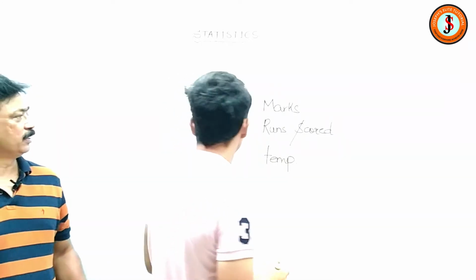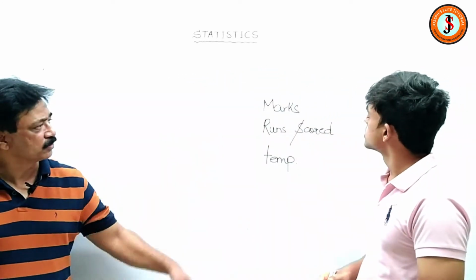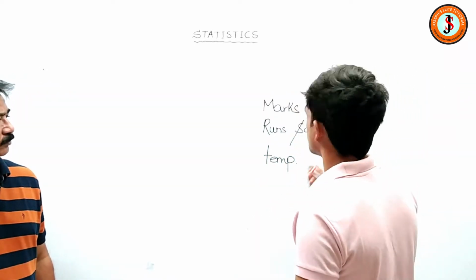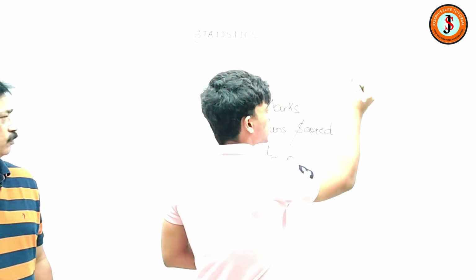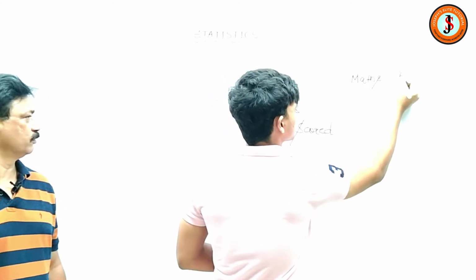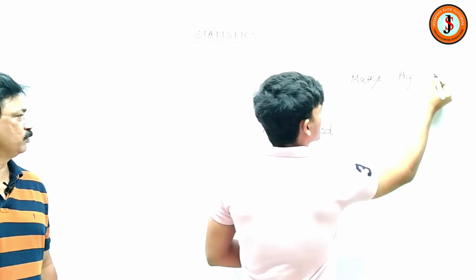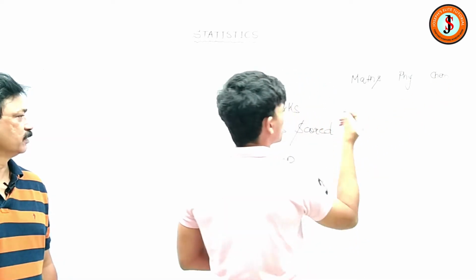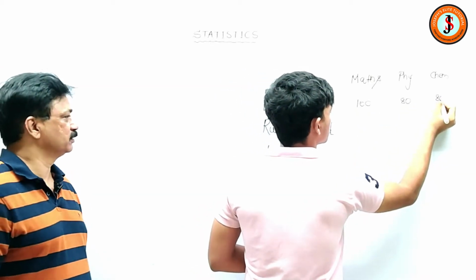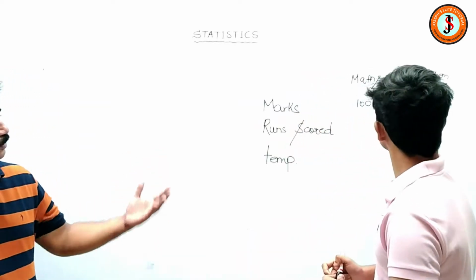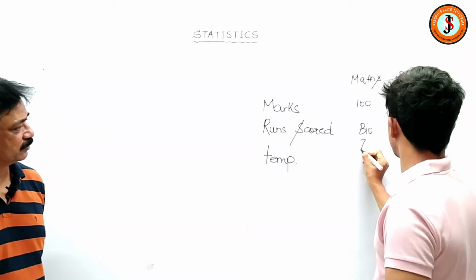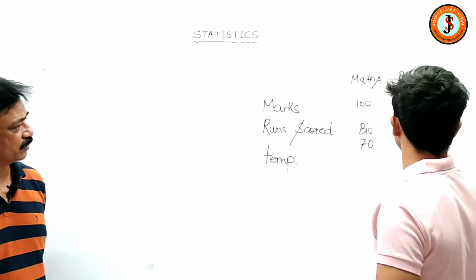So I got your point. Can you cite one example of any data? Say for example, the marks obtained by a student in various subjects, like marks obtained in maths, physics and so on. So can you put the numbers straight away? Like for example, maths 100, physics 80, chemistry 80. Then some more subjects you can add. Social studies, bio 70, social science.